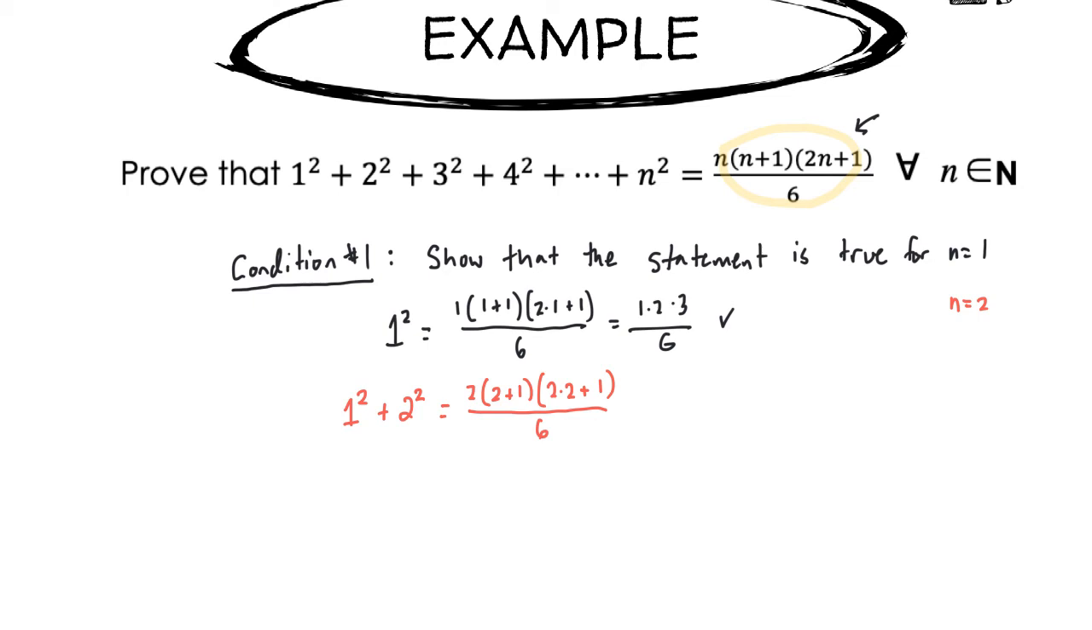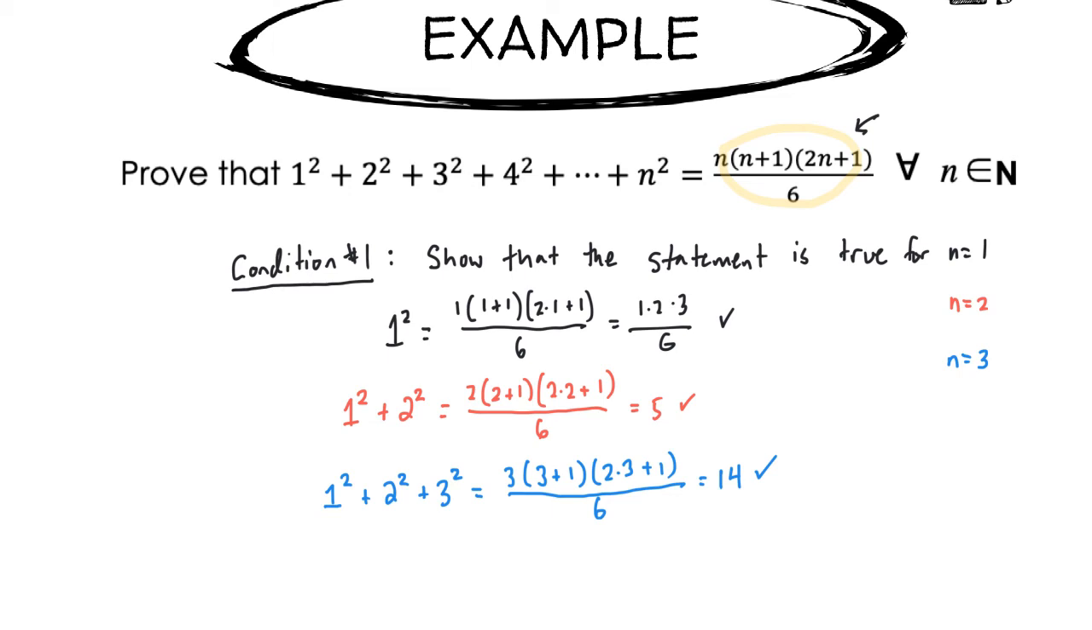And 1 squared plus 2 squared, well, that's 5. And on the right-hand side, I've got 2 times 3 times 5, which is 30. And, well, 30 divided by 6 is also 5. So it checks out. We see that this formula is working for 1 and for 2. And we can continue in this way, and we can check that it's true for n equals 3, right? The point of an induction proof is that checking for cases like 1 or 2 or 3 is never enough to actually prove it. That's what you need the induction proof for.